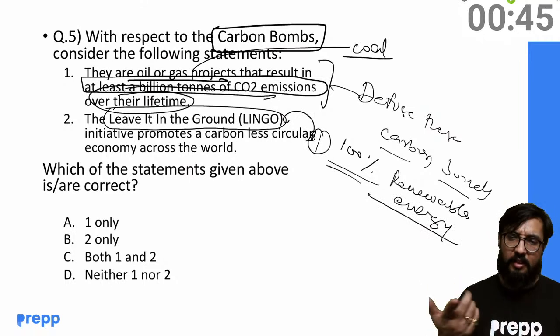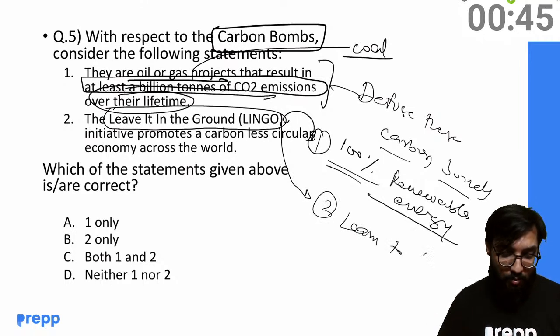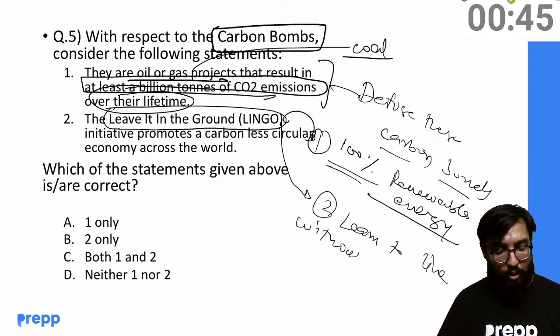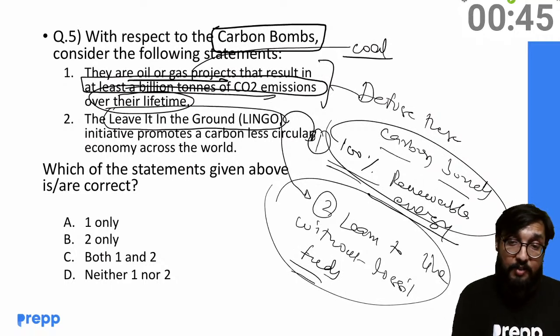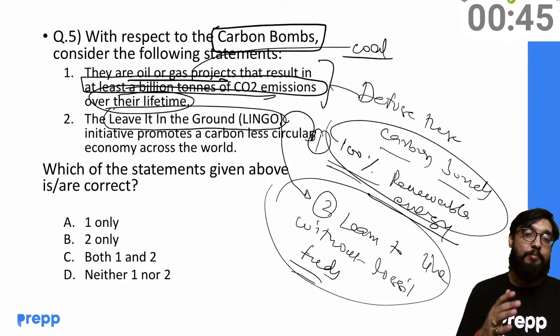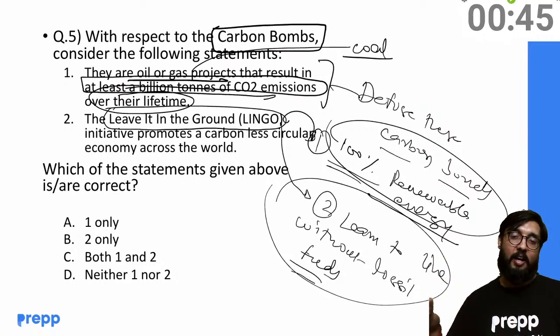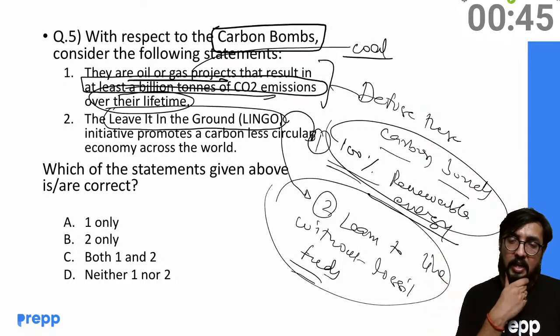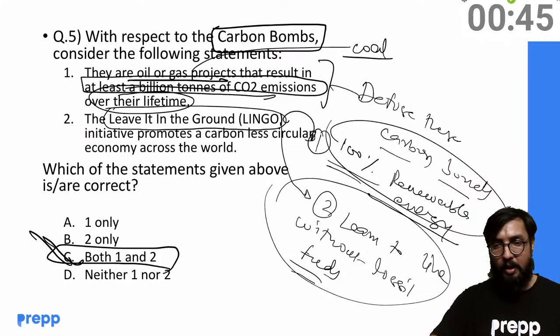See, please remember these principles, right? They advocate 100%. Second, they advocate we should learn to live without fossil fuels. So this is very unique. Because most of the times, if something is extreme, like 100%, you might end up thinking that here we will apply tips and tricks, but here it is extreme. Okay, learn to live without fossil fuel and 100% renewable energy. So both are correct. Okay, both are correct. Let's move on.